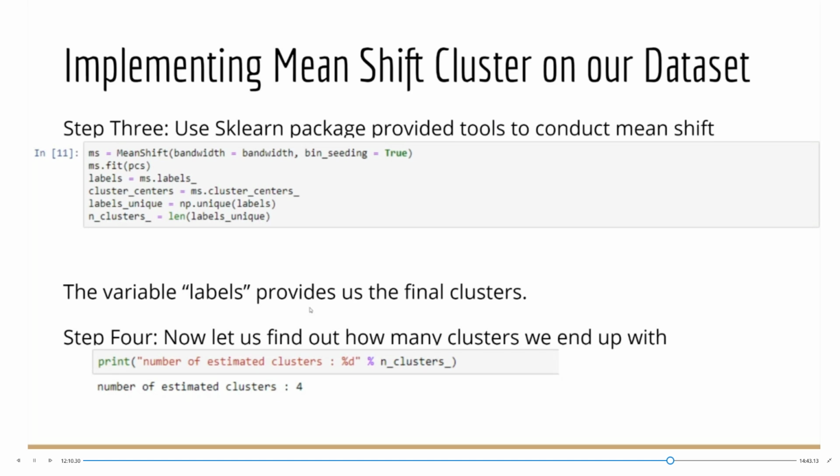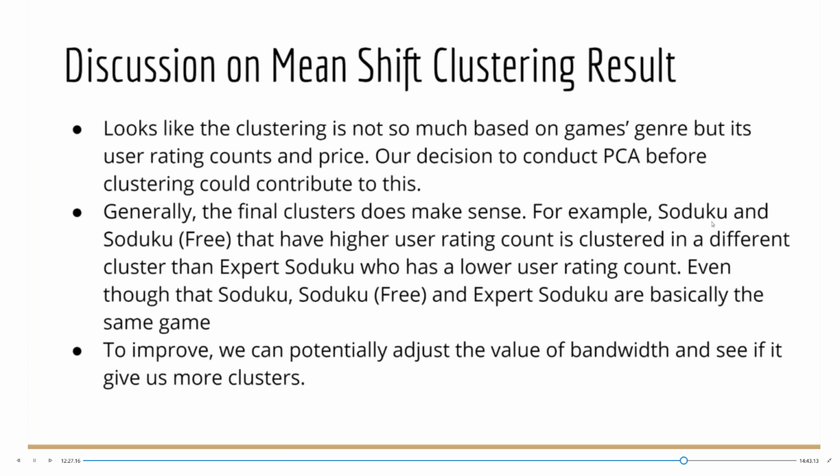After we conduct mean shift clustering on our dataset, we find out that there are 4 clusters. Then we'll visualize it. As you can see, this 3D graph is the visualized version of our clusters. There are 4 distinct clusters. After manual inspection of each cluster, we found out that the games are clustered not so much based on their genre, but based on their user rating count and price.